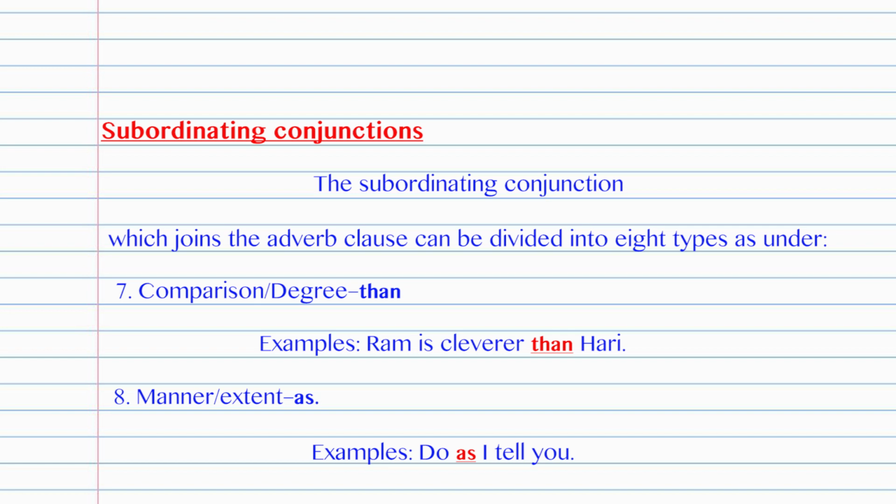Now, in all these examples of subordinating conjunctions, you will have to be very careful because they are very important as far as the clauses and complex compound chapters are concerned. If you do not know them, you will find it difficult to solve the problems on these two chapters. So my request is all of you will study them very clearly and thoroughly so that you will remember all the subordinating conjunctions. Now let us go to the next one, that is correlative conjunctions.